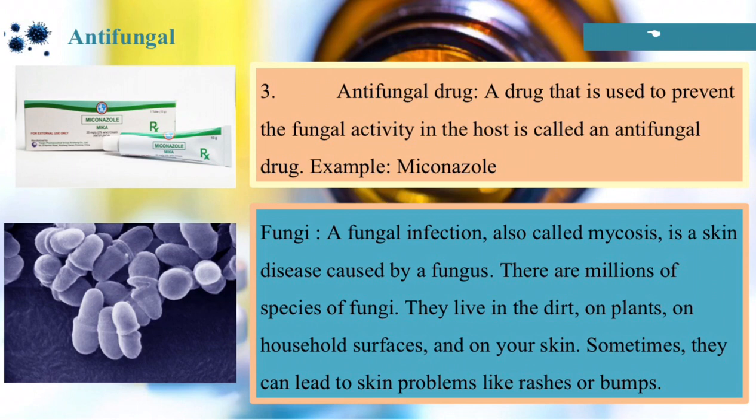So let's understand first what is fungi. A fungal infection, also called mycosis, is a skin disease caused by a fungus. There are millions of species of fungi. They live in the dirt, on plants, on household surfaces, and on your skin. Sometimes they can lead to skin problems like rashes or bumps.